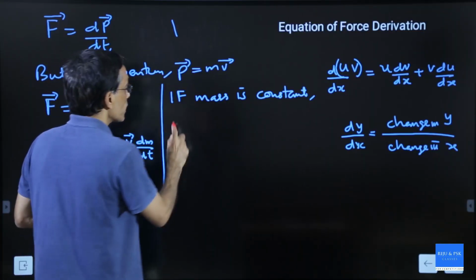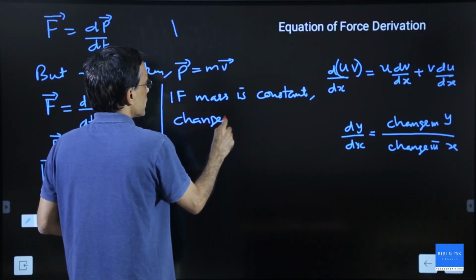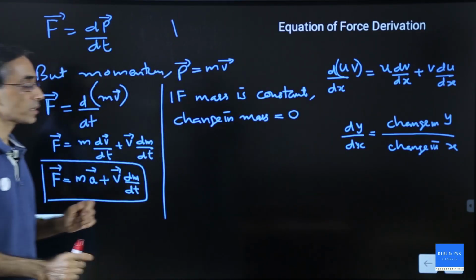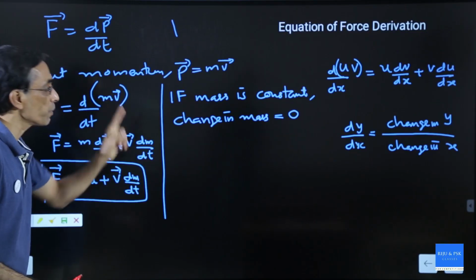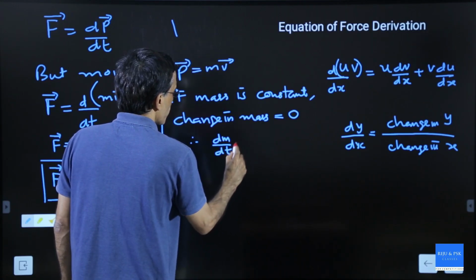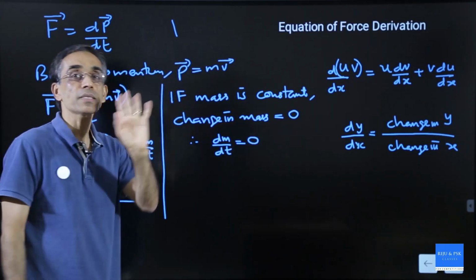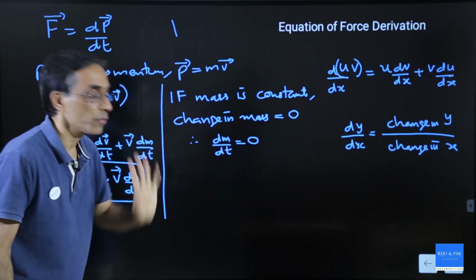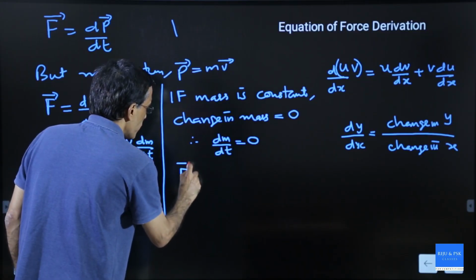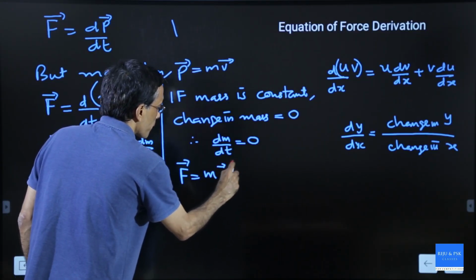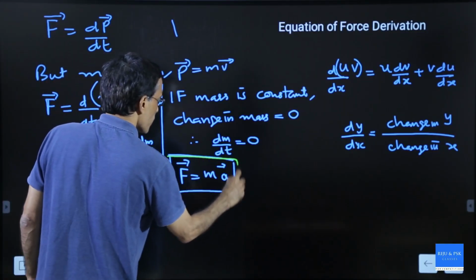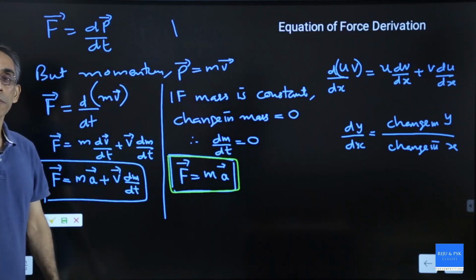Here mass is constant. If mass is constant, change in mass equals 0. So this dm will become 0. Therefore, dm by dt will become 0. Time is changing, but mass is not changing. So 0 by something will give you 0. Apply that here, so the second part will disappear. You will get F is equal to m into a.